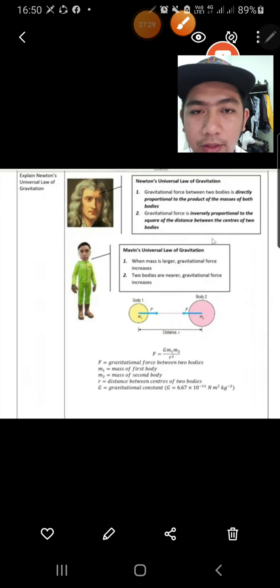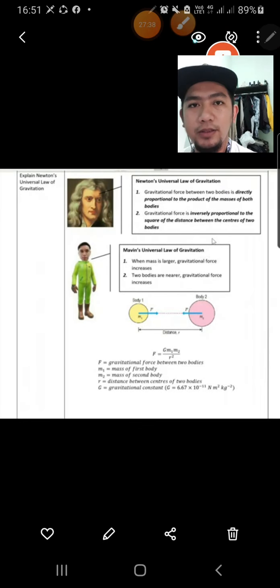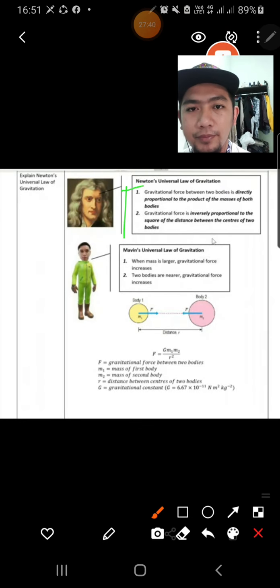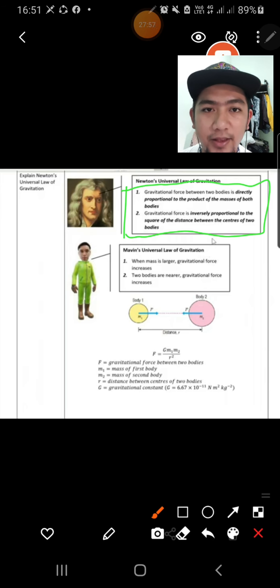So again, when the question asks you to explain Newton's universal law of gravitation, this is the main point. Like I told you today, F is directly proportional to the M. Remember, the M is the product of masses of both bodies, product of masses of two bodies. Okay, you need to mention two bodies.